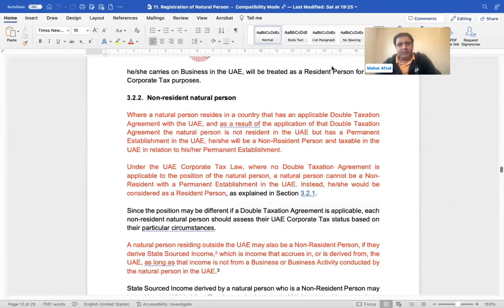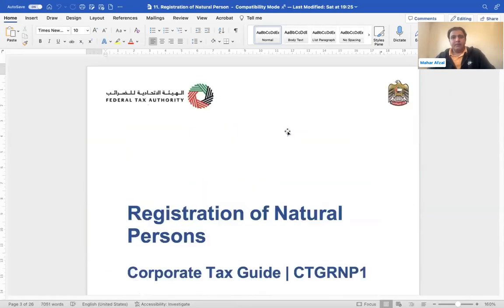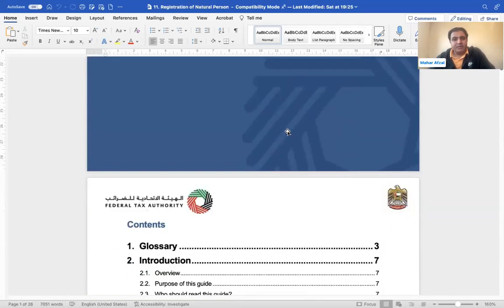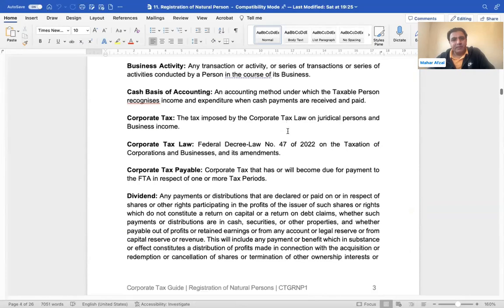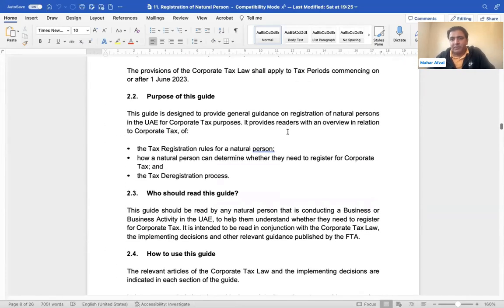Hope you will be able to see this. Okay, registration. These are the definitions. We'll keep discussing all these guides in the future as well. I'll try my best to discuss whatever guides have already been issued by the FTA.